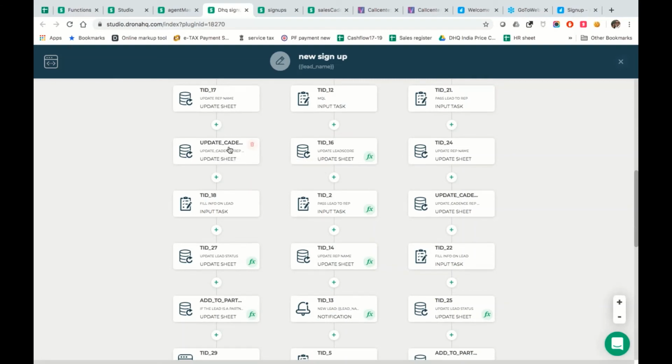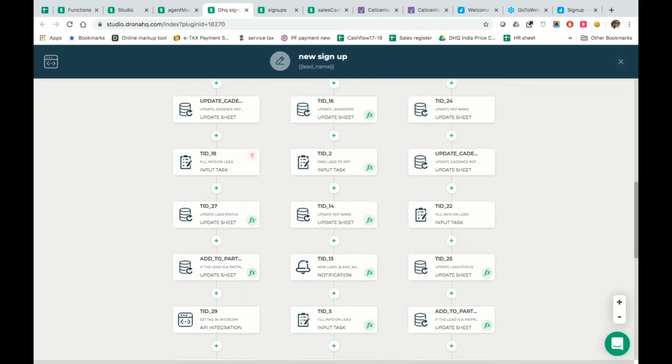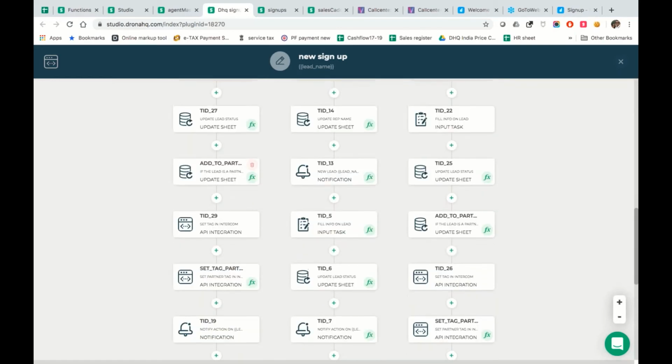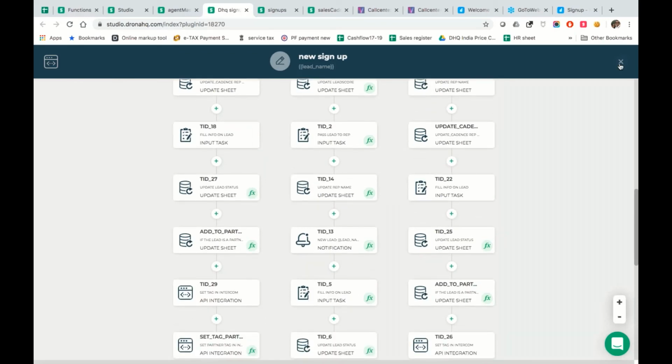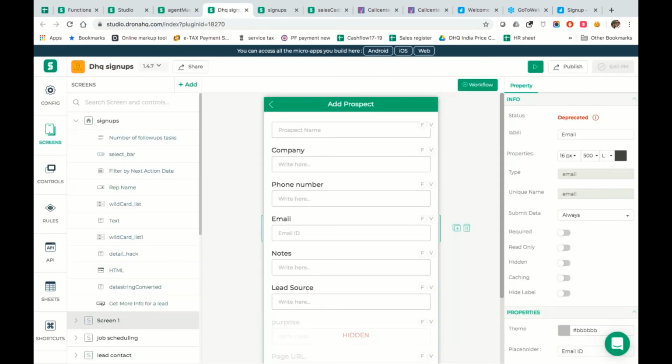Now that's a very interesting thing, because if you have seen anything like outreach.io or setting up a sales sequence, we have made our own sales sequence using a cadence. That's something that we have done over here. Once the cadence is set up, you could see that for every rep, a set of activities are already pre-filled. So that's happening right over here.